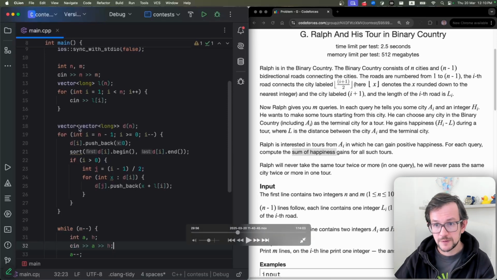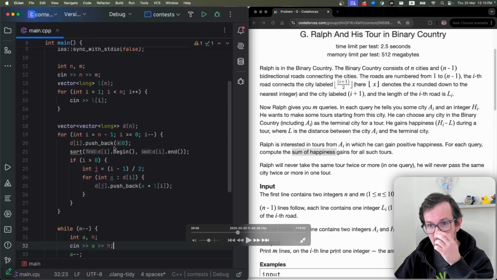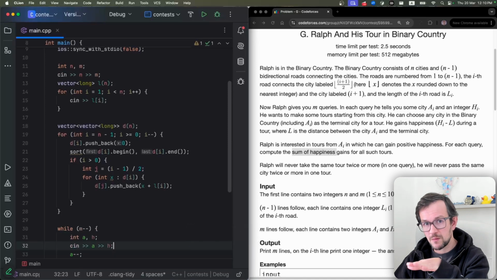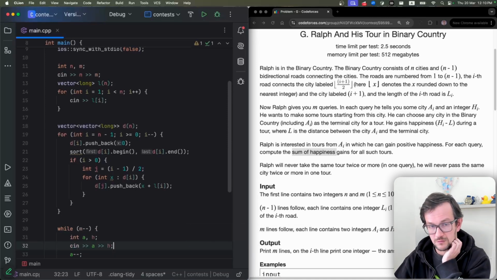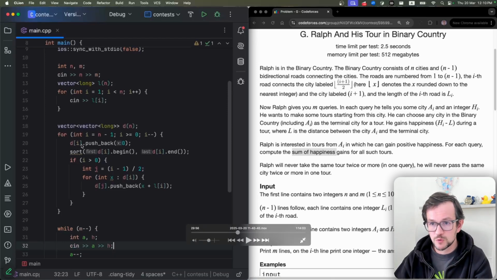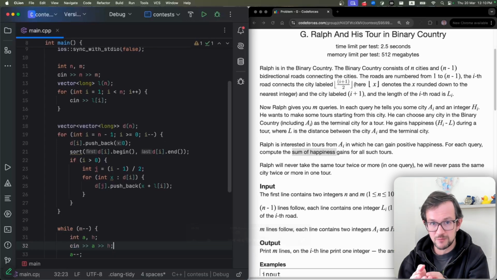So how do I do it? I go from bottom to top. Every time I take a node, I sort all elements of this array so I have it in sorted order, and then push them up to my parent. So then I go to my parent. I have all elements from my left son, all elements of my right son, plus I push back this 0, so I might have distance. So I will have all elements of my subtree.